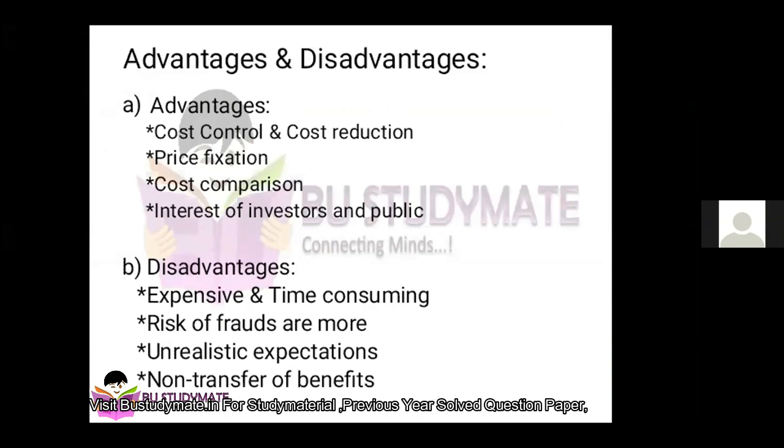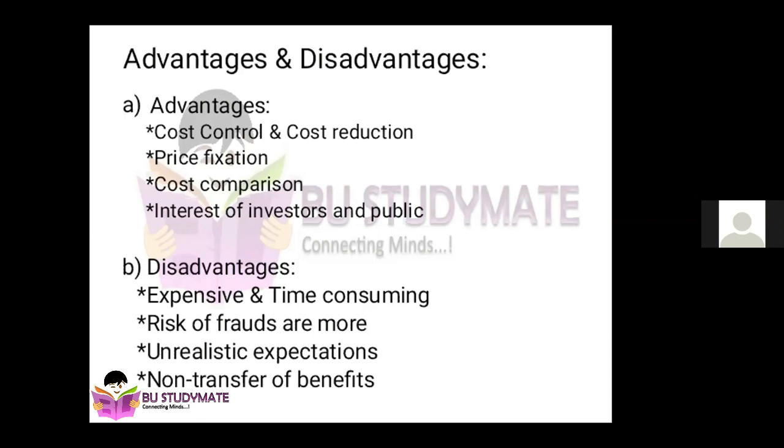So he can facilitate the cost comparison between similar products. Similarly, the cost can be compared across different companies also. For example, we have both Colgate and Close Up. Both are producing toothpaste, and they can analyze whether their cost is more or the other competitor's cost is more. So due to cost auditing, we can easily compare the cost, and we can fix the costing policies.